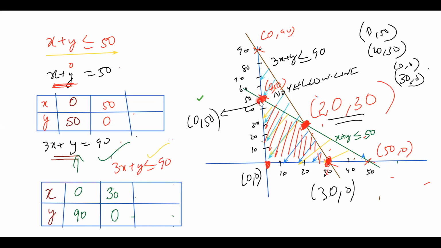So the only common part is this. What are the corner points? Just like in football, you have the corner kick, right? So just like that, these are the corner points: 0, 0, this particular one, this and this. Then come to our graph.